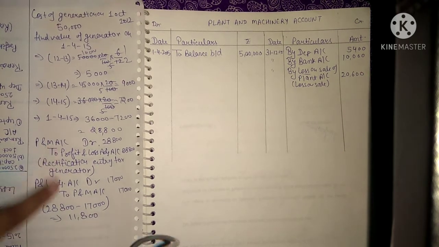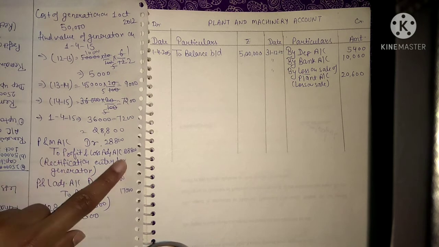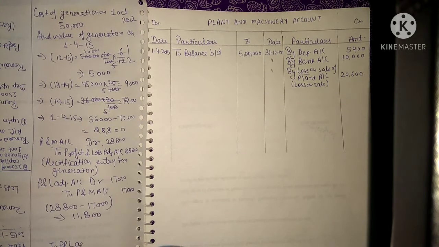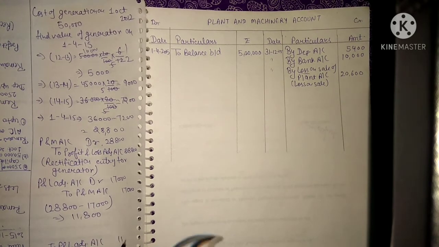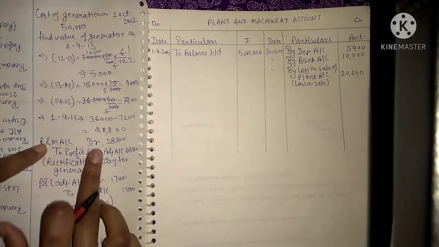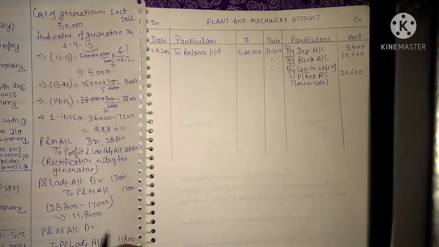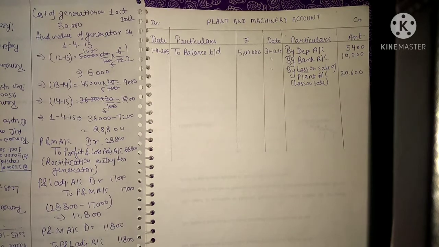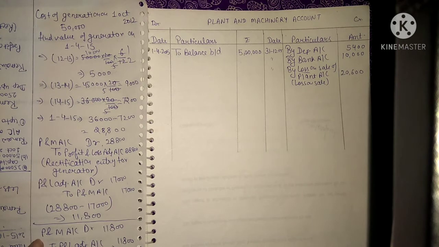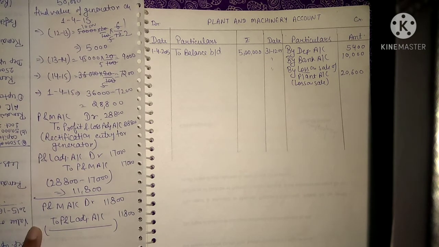The credit side of profit and loss adjustment account is in excess, so we will credit it with the difference 11,800, and the debit side of plant and machinery account is in excess, so we will write plant and machinery account debit with 11,800. This is your combined rectification entry. Instead of making these two entries, you can use this one rectification entry of 11,800.